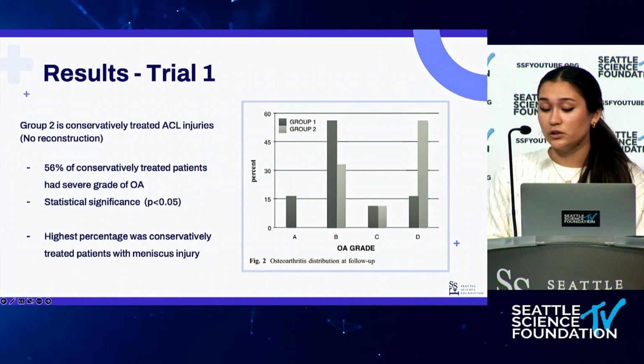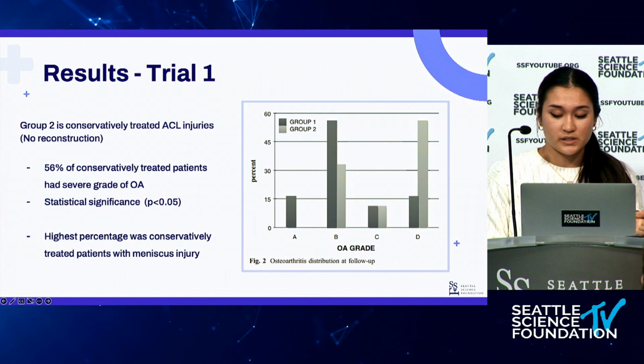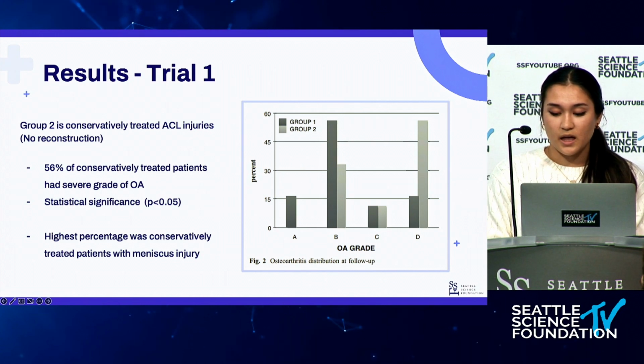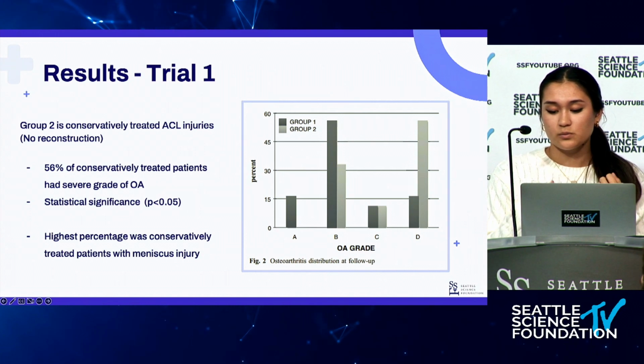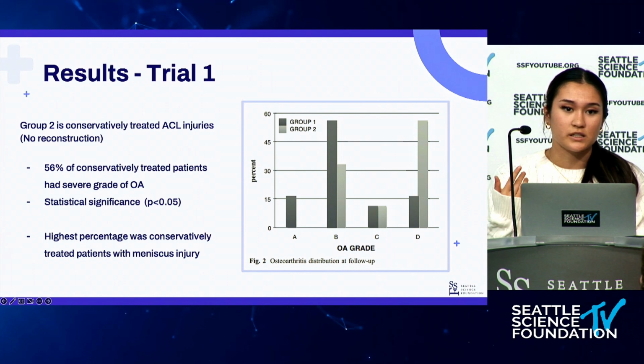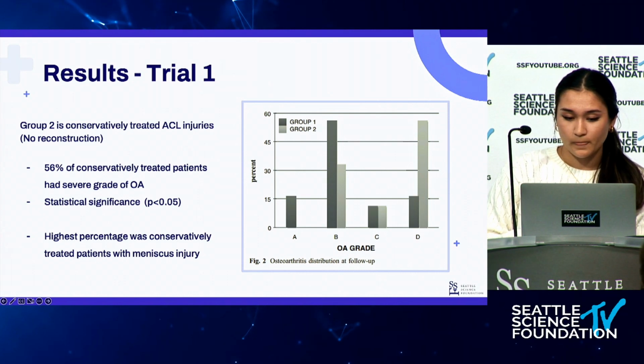Another thing that we can conclude from this trial is that the highest percentage of cases with OA, and more severe cases of OA, was for patients with meniscus injury and reconstruction as well.